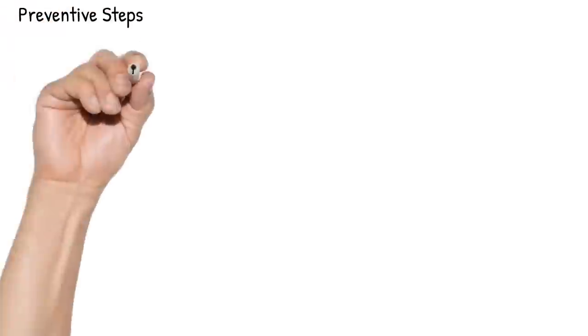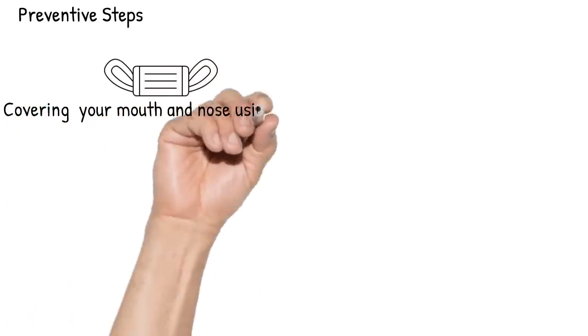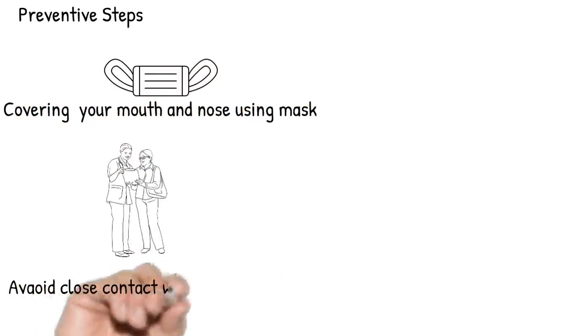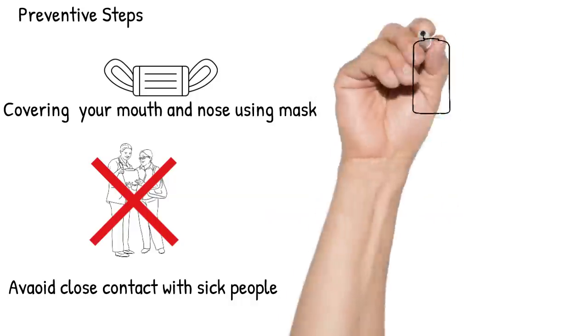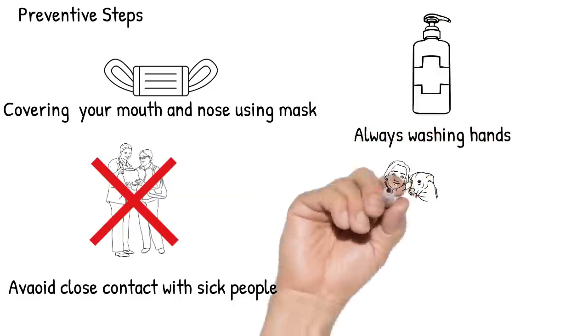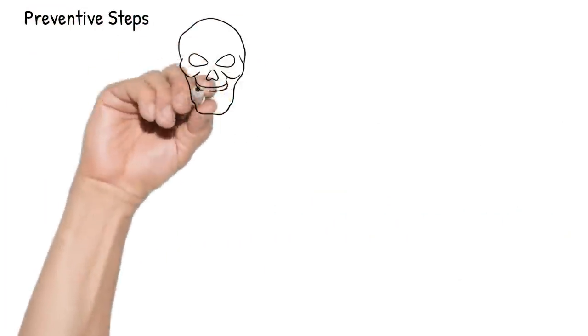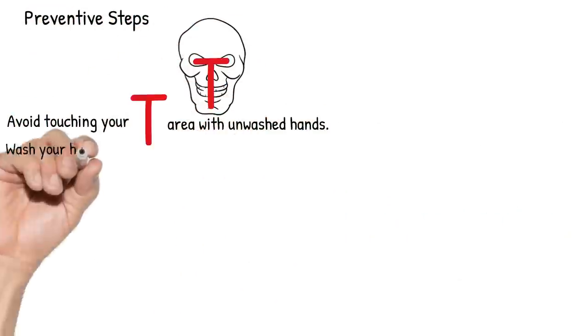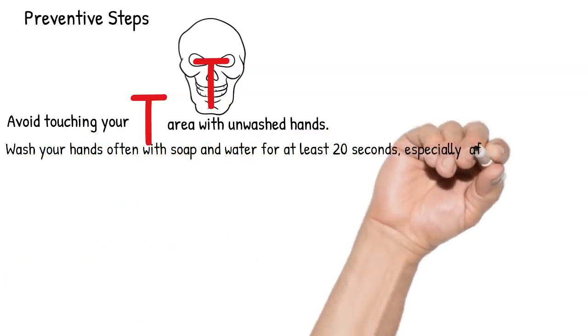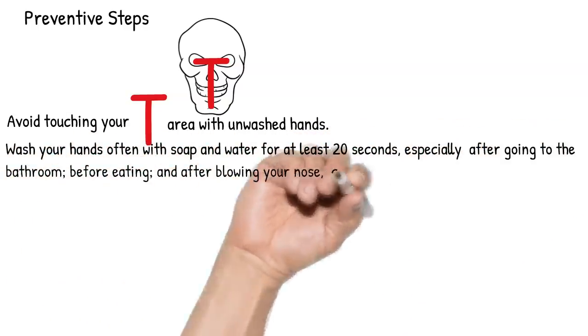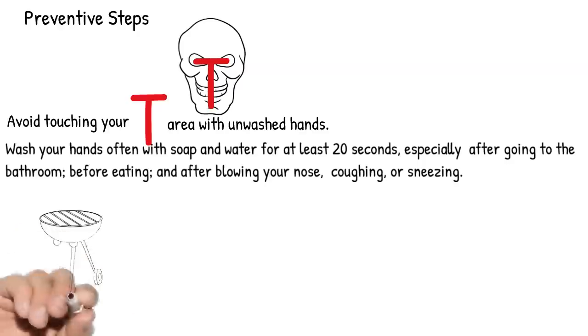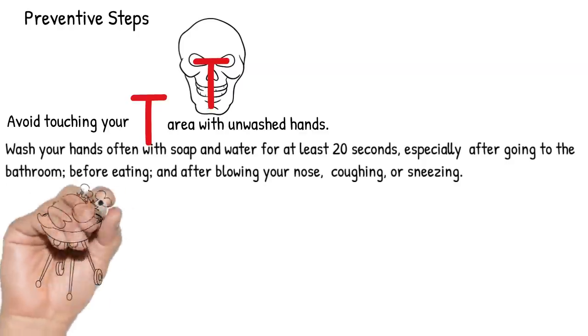As preventive steps, we should always use masks to cover our mouth and nose, wash our hands, avoid close contact with sick people and animals, and avoid touching eyes, nose and mouth with unwashed hands, and make sure to wash your hands with soap for at least 20 seconds before and after every important step.